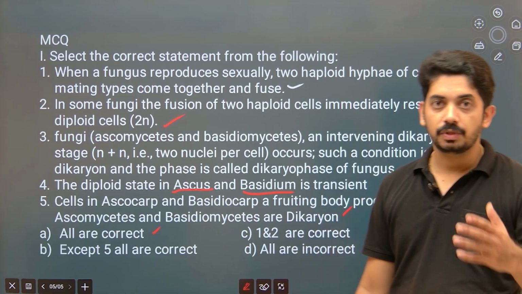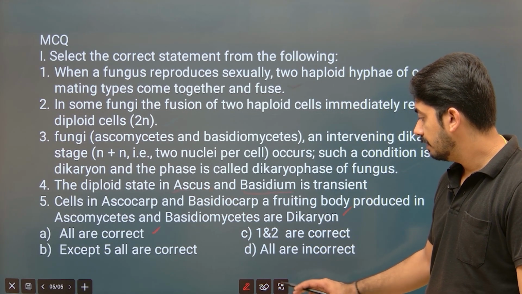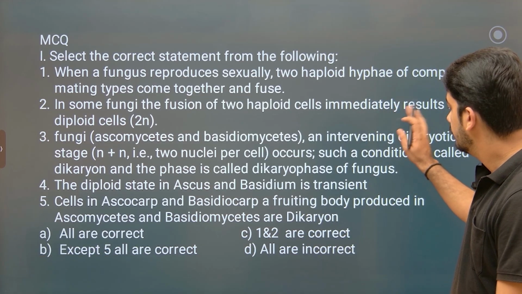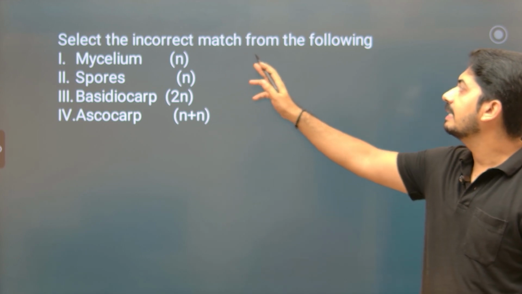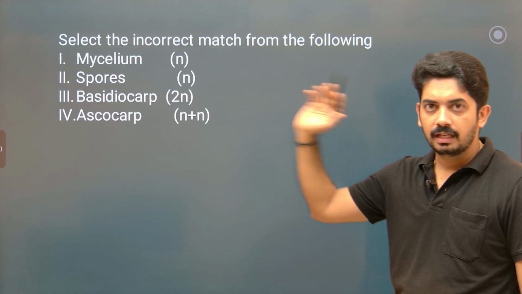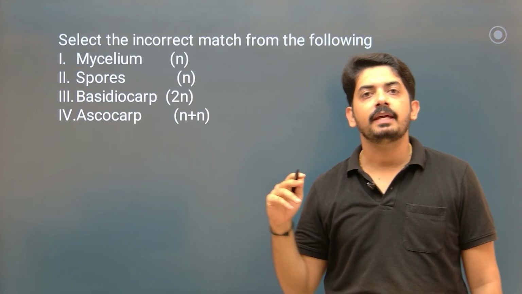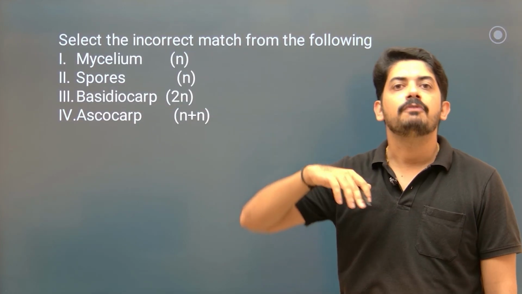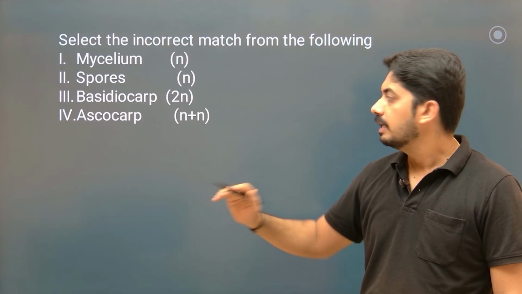So this is how you should understand how they frame the question. Okay, this is a question framed by myself, to show you the pattern. Now observe here. Select the incorrect match from the following. When the hyphae form a network-like structure, it is called mycelium. If the hyphae are haploid, then the mycelium is also haploid.